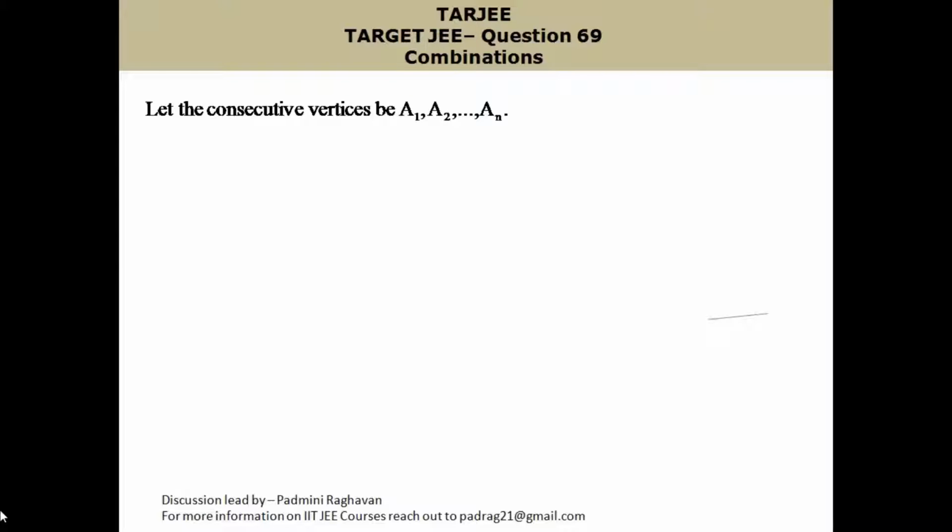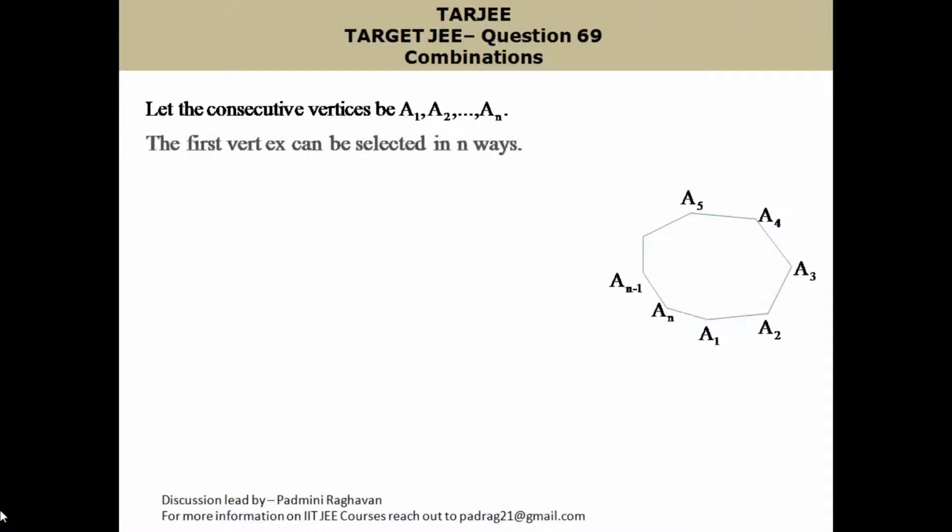Let the consecutive vertices be A1, A2, A3, etc., An. We have a polygon with n vertices here. The first vertex can be any one of the n vertices, so the number of ways of choosing the first vertex is n ways. To understand better, let us assume that A1 is the first vertex chosen. If you choose A1, then we cannot choose A2, and we cannot choose An as well.